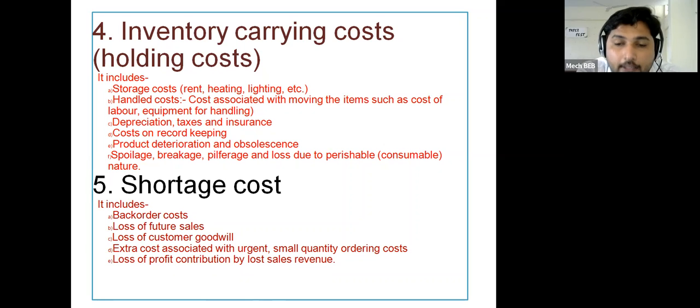आपने inventory रखी तो उस पर क्या क्या costs आ सकते हैं, so those are listed over here. All these costs are related to the inventory carrying cost. Then the fifth type of cost is nothing but the shortage cost.